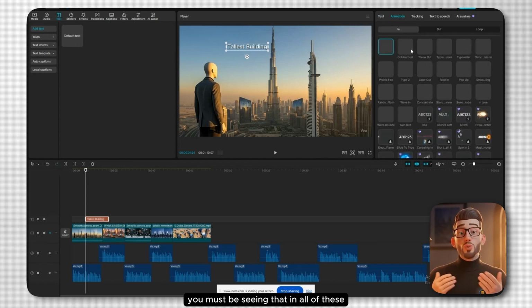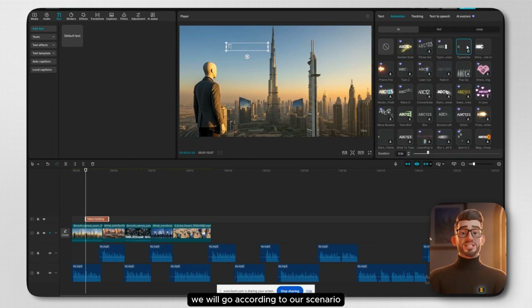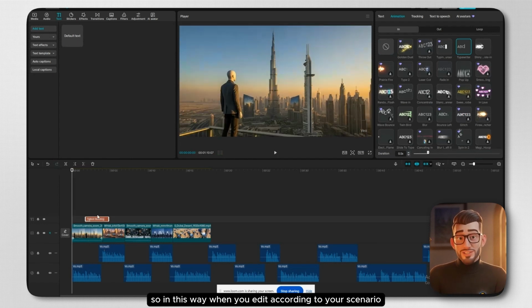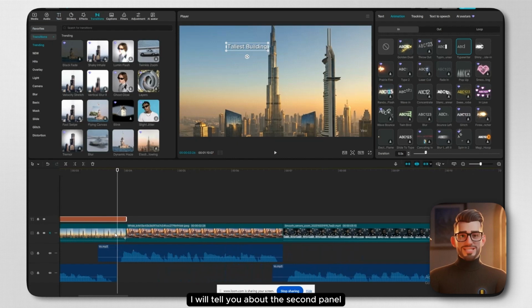You must be seeing that in all of these there is a diamond, meaning this is Pro and this is diamond, while in Jodo, this is free. So from here we will go according to our scenario, from where it said tallest building. So in this way, when you edit according to your scenario, now I will tell you about the second panel, towards transition.